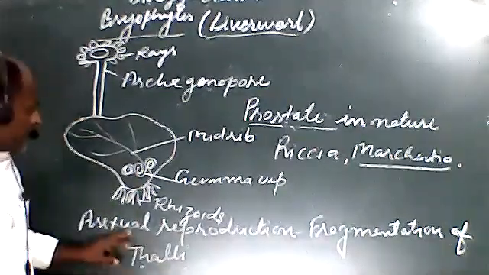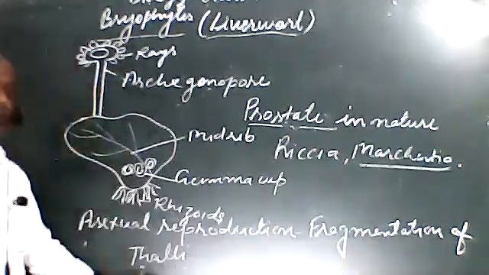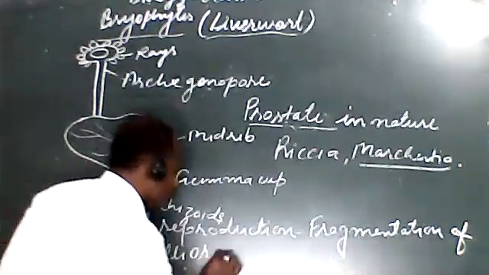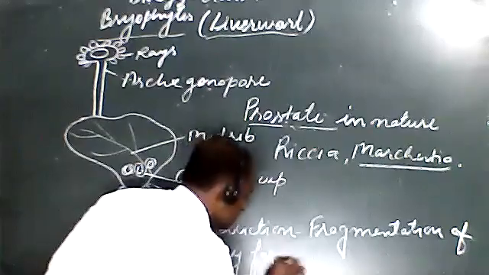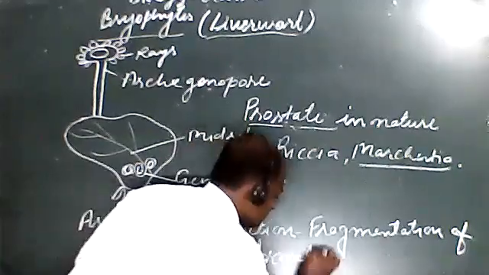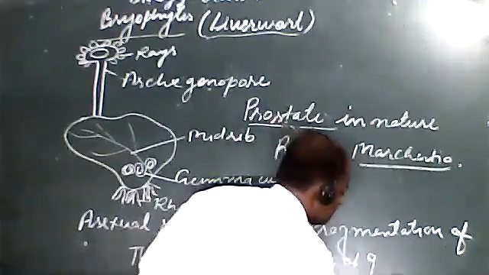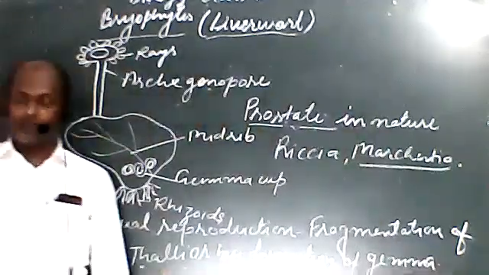There is asexual reproduction by the fragmentation of thalli or by the formation of gemma.